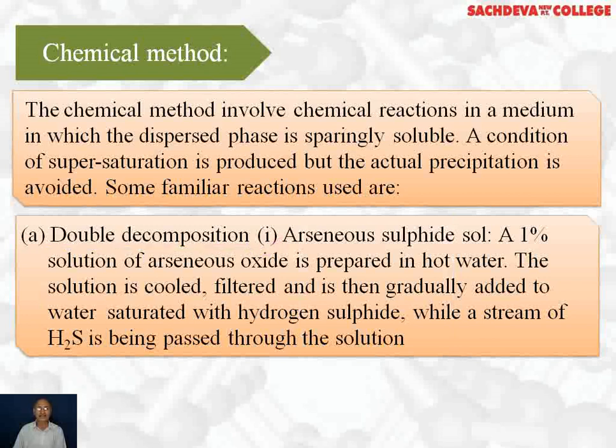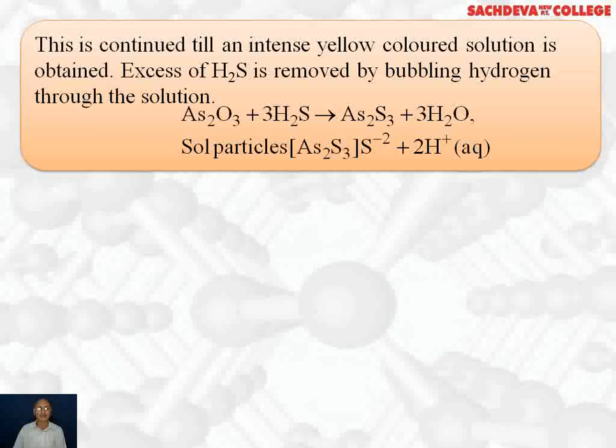First, arsenic sulfide sol. How do we prepare it? A 1% solution of arsenous oxide is prepared in hot water. The solution is cooled, filtered, and then gradually added to water saturated with hydrogen sulfide, while a stream of H2S is being passed through the solution. This is continued till an intense yellow colored colloidal solution is obtained. Excess of H2S is removed by bubbling hydrogen through the solution.